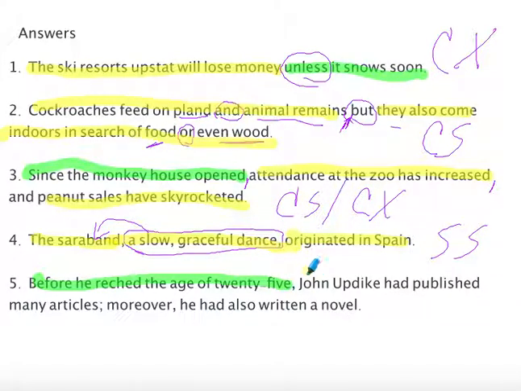Now we have the independent clause. John Updike had published many articles. And then we have this semicolon. That makes this another independent clause. So we've got 2 independent clauses and a dependent clause. This makes this a compound complex sentence. How'd you do? Do you understand what's happening with these sentences? If not, you might need some extra practice. Come see me and let me know how you're doing.